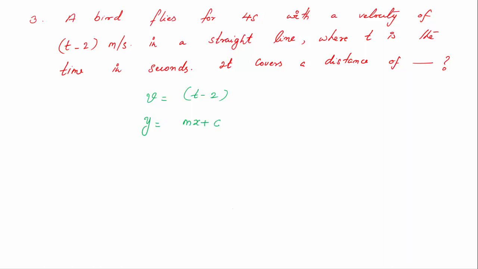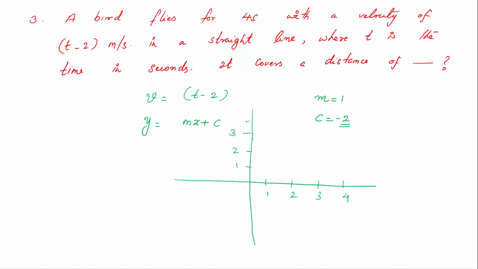In place of x there is time, in place of y there is v. In place of slope m, here it is 1, m is equal to 1, and in place of c you have minus 2, where c is known as the y intercept. That means the point at which the graph cuts the y axis, that point is the y intercept. So if you plot this, you will get a simple straight line. So 1, 2, 3, 4, minus 1, minus 2, minus 3. So this graph will cut the y axis at the point minus 2.